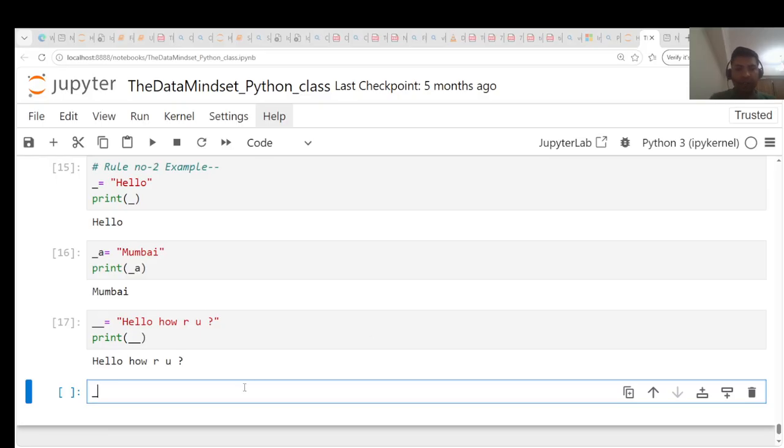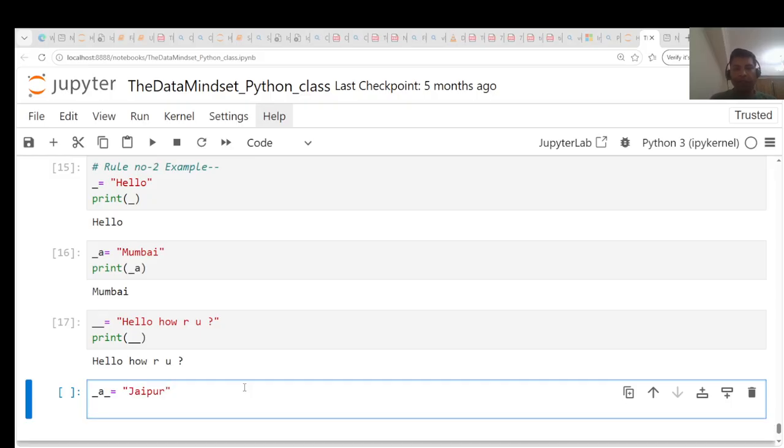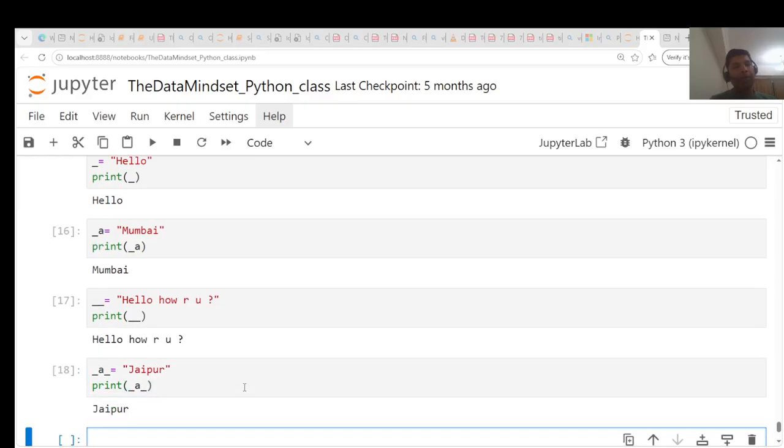Let's say underscore A underscore, and this time I'm putting Jaipur. I print underscore A underscore. Look at here. In all the possible combinations of underscore and characters, we are getting output.